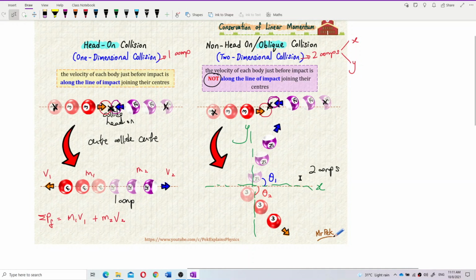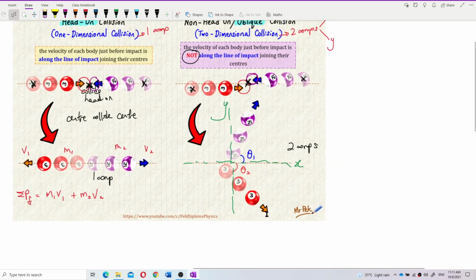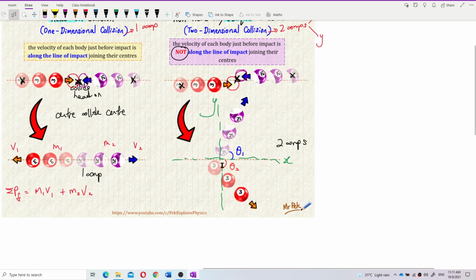Remember, momentum is a vector. It will have directions. Since you have direction, and if it involves two components, then you need to resolve the momentum into two components. So it will have angles. So how do we find the final momentum in this case?